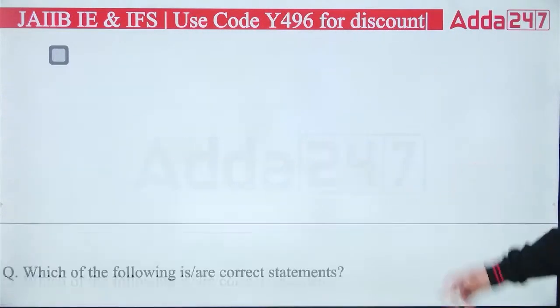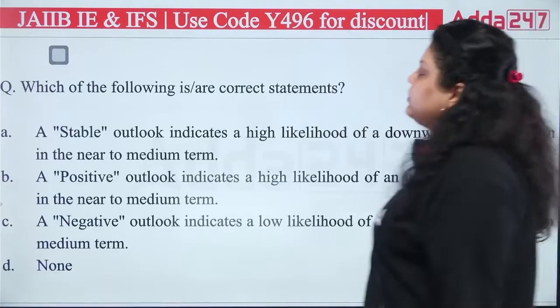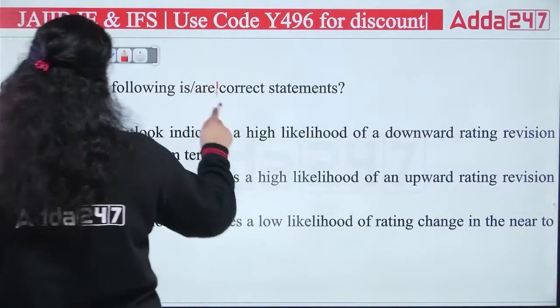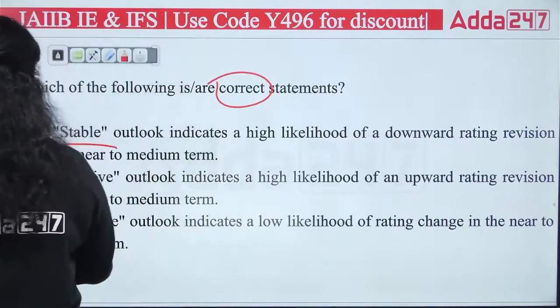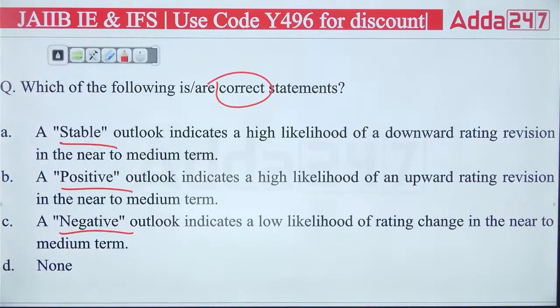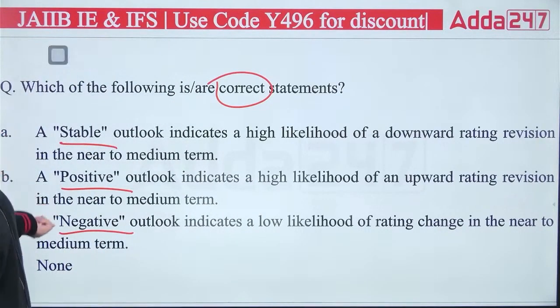Okay. Now, the next question is talking about which of the following statements is correct. It is talking about a rating outlook again: positive, stable or negative, and none. So there are 3 outlooks we are talking about: stable, positive and negative, and you have to answer which of the following is the correct statement. First is saying a stable outlook indicates a high likelihood of a downward rating revision in the near term. A positive outlook indicates a high likelihood of an upward rating revision in the near to medium term.